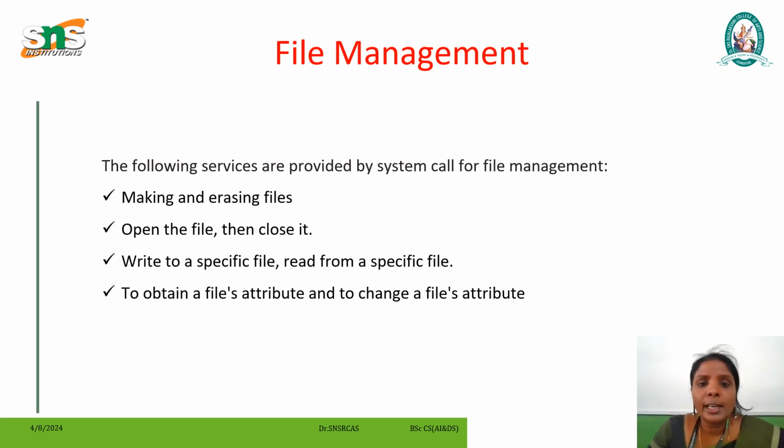To obtain a file attribute and to change a file attribute, many calls are associated with the file management aspect. When an application is supposed to open, read, write or close a file, it depends upon the system calls to manage these operations. For example, if you open a text document or save an image in the application, the system call is reading and writing data to and from the file.